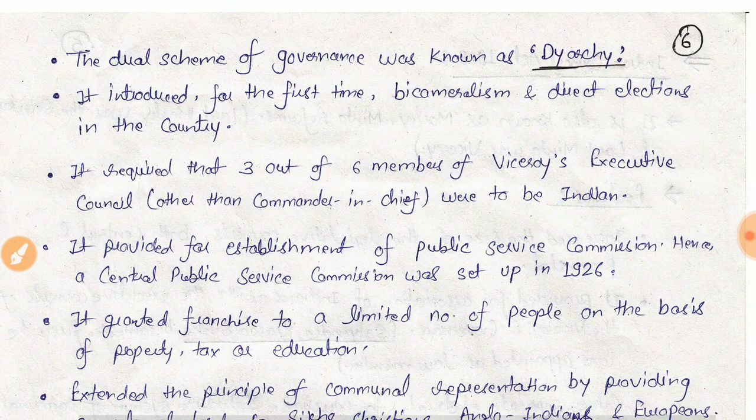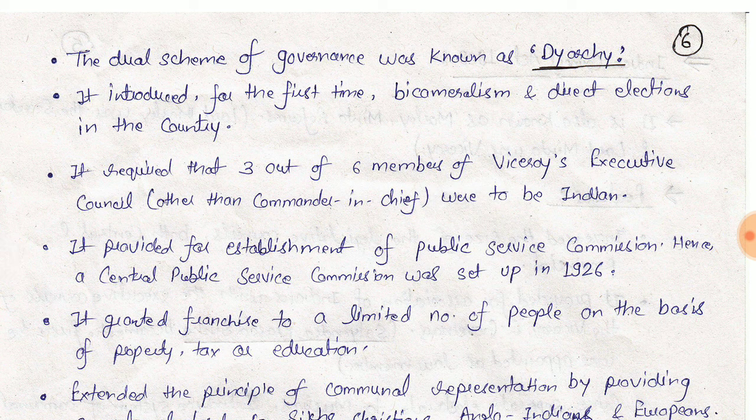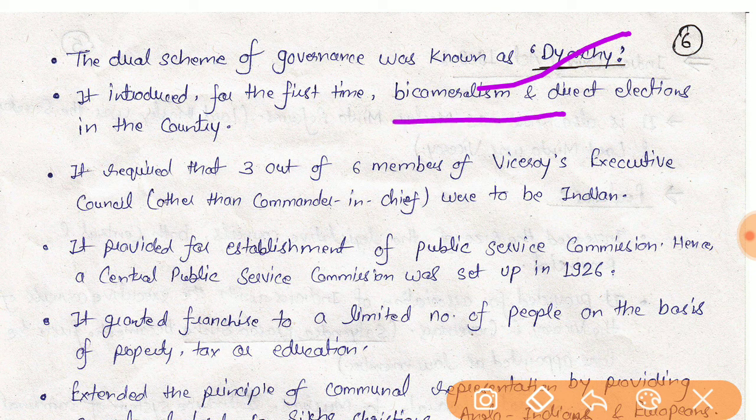Through this act, the dual scheme of governance was introduced, that is diarchy, and it also introduced for the first time bicameralism, that is upper house and lower house.